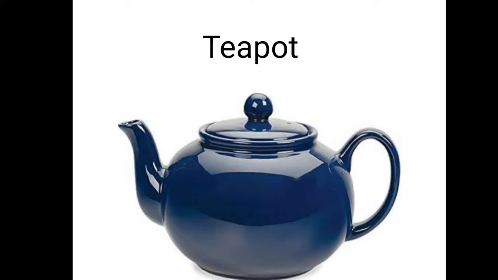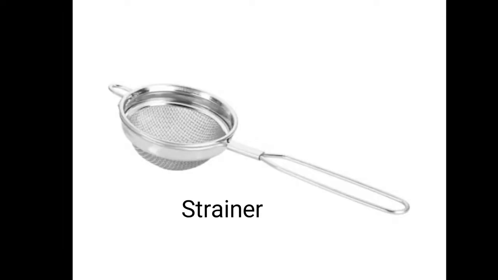Teapot. Teapot is used to pour tea. Your mummy makes tea for your father, right? So your mummy puts tea in the teapot and then serves it very hot. Strainer.